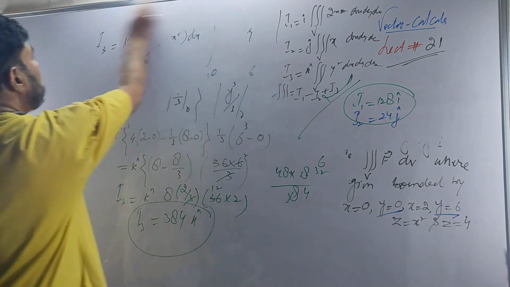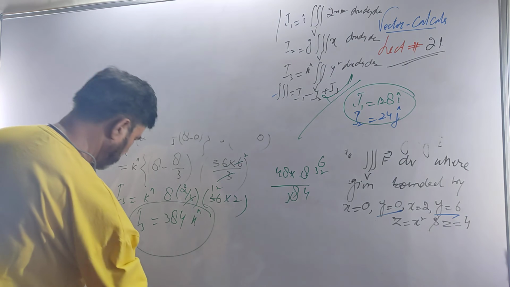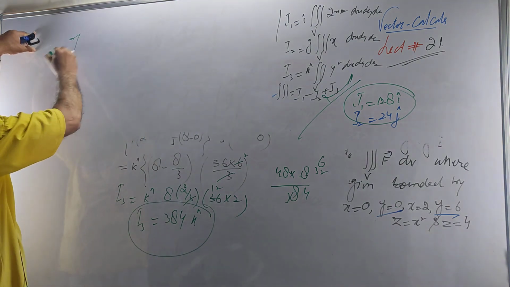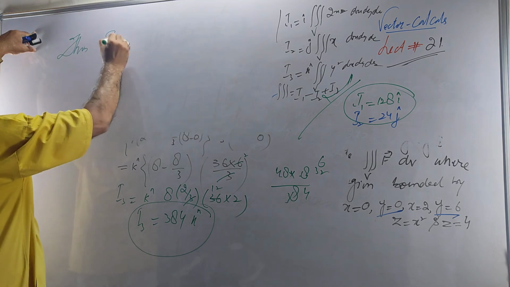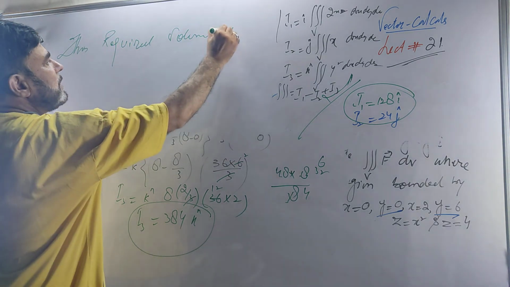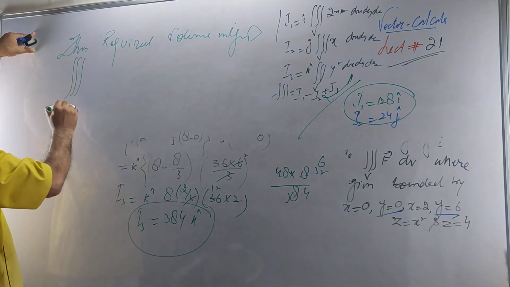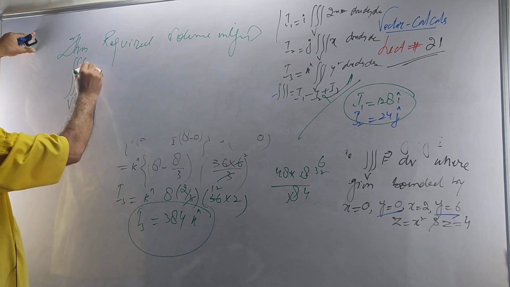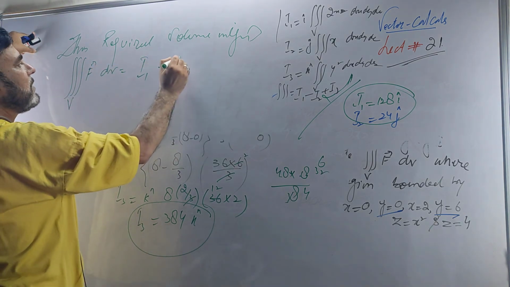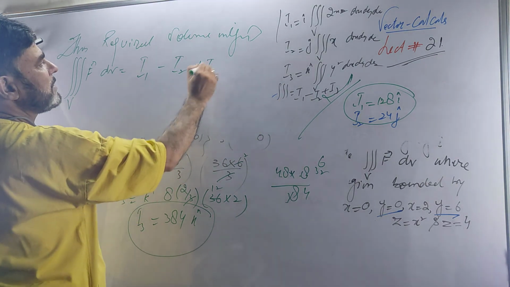So what is the required volume integral? Thus the required volume integral, the triple integral over V of f dv, is I1 minus I2 plus I3.